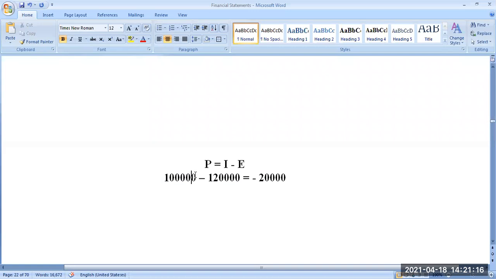It's a simple term. But in 1 year, we don't know how this 1 lakh was earned. For that only we keep records, journal, ledger, all those things. Similarly the expenses. It is not 1 day's expense, it's 1 year's expense, recorded in the books of accounts. So we are getting a profit of minus 20,000, or a loss of 20,000 rupees. To know this, we need to prepare a statement, because this 1 lakh is not one single amount. It may be from 2-3 incomes. This 1,20,000 also is not from one single expense. Expense is a much wider term. Inside that there are so many expenses.